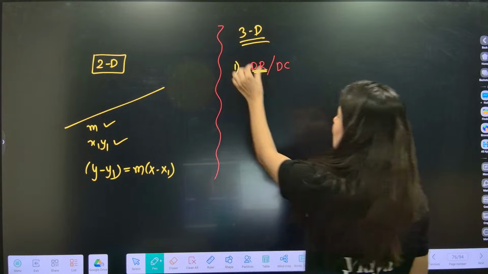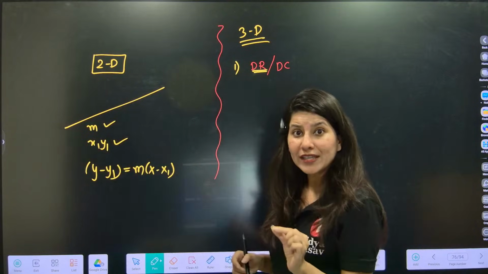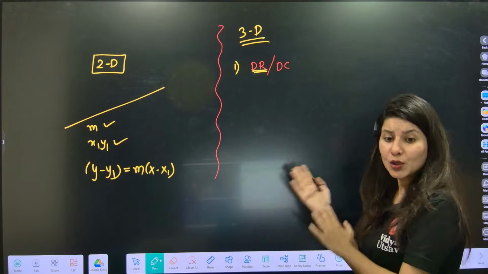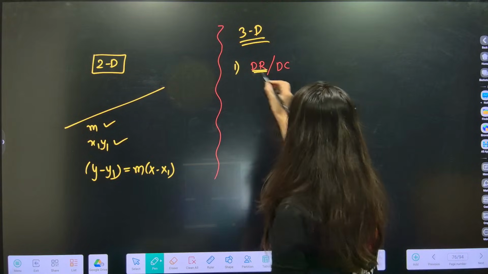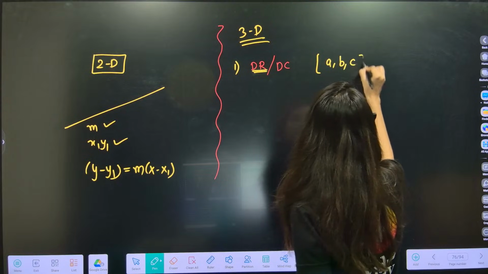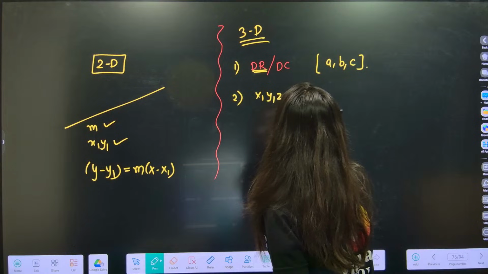Okay, so in 2D, you need a slope and a point on a line so that you can write the equation. Now, what do you need in 3D geometry? Okay, so in here, first you need direction ratio. You know that the notation is a comma b comma c, and second you need point x1, y1, z1.